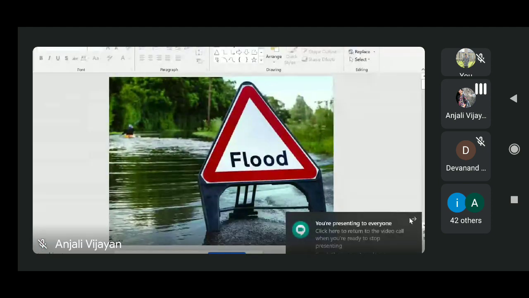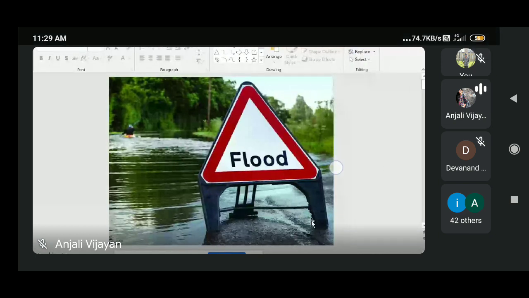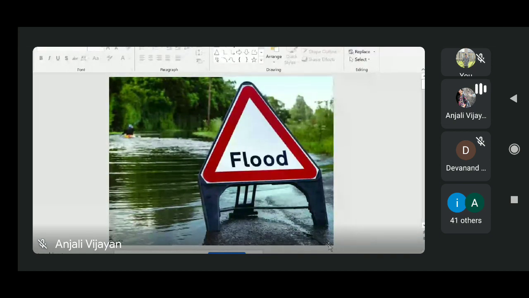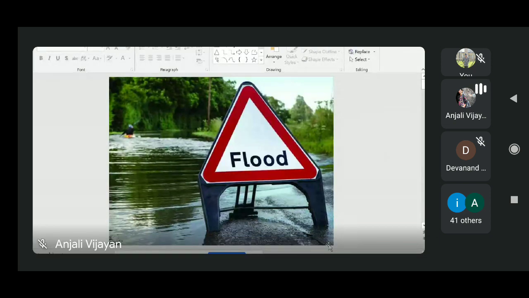Okay. Now we will see flooding. Flooding means an overflow of water, which submerges land that is usually dry. In other times the area will be dry, but during a flood the land which submerges is, in normal cases, dry in nature.